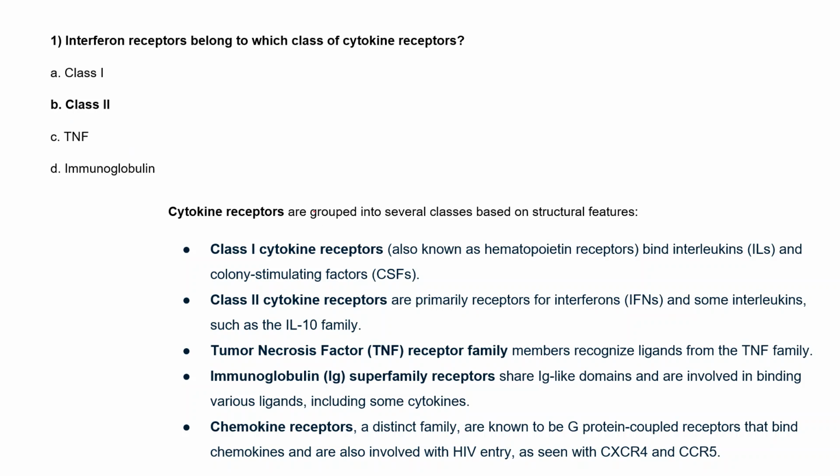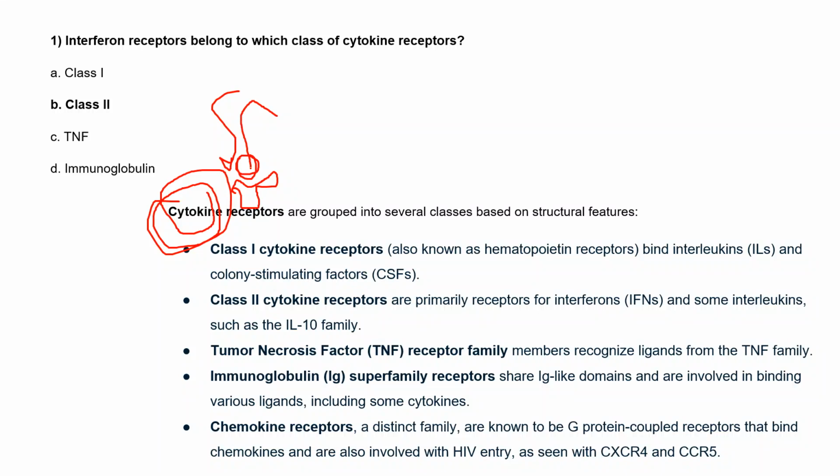So basically, for cytokine receptors, we know what cytokines are. These are small molecular weight proteins which bind to the surface of some receptor.